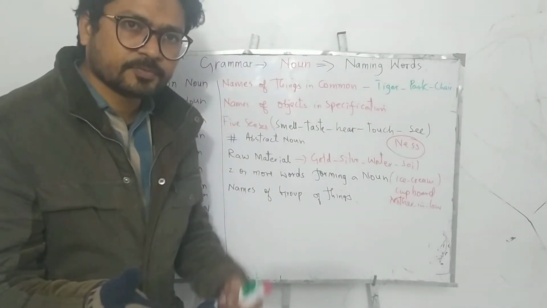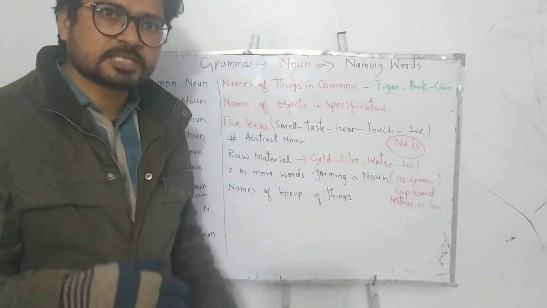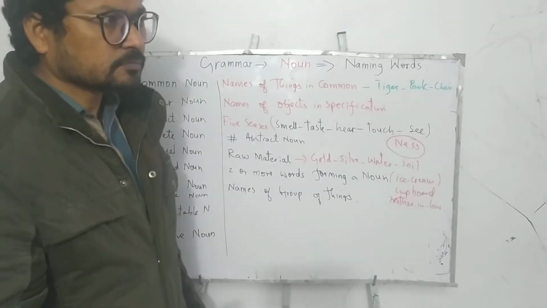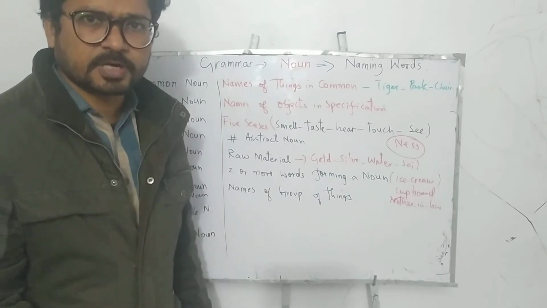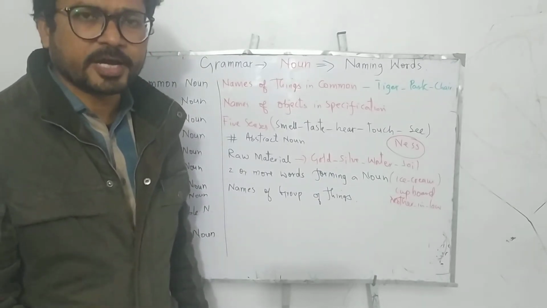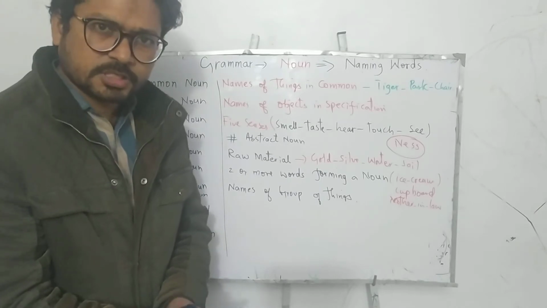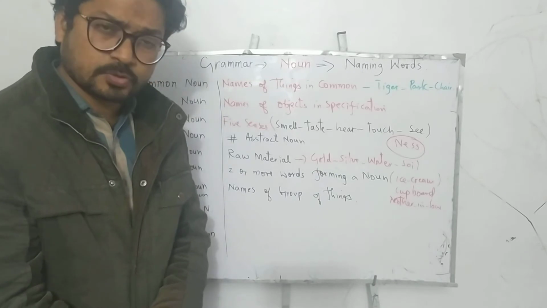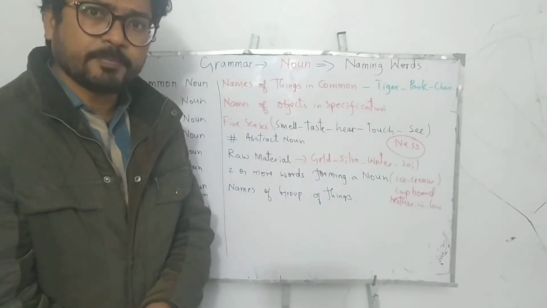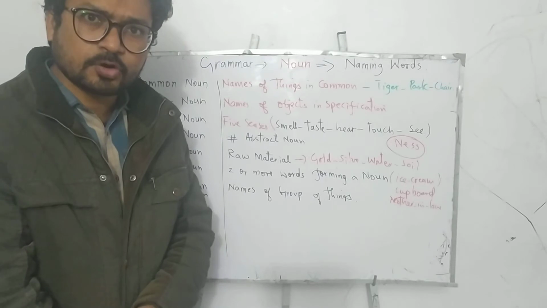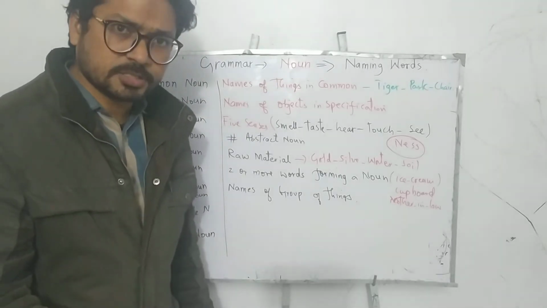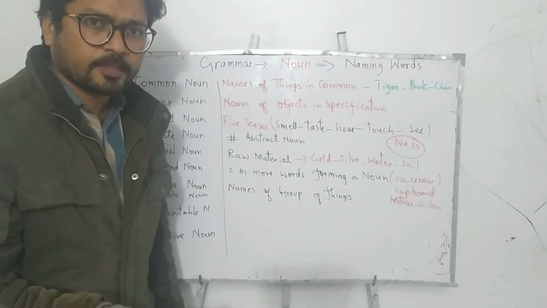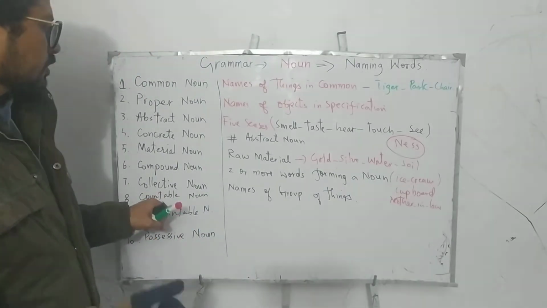Like herd, flock, clump of trees, fleet of ships, bunch of bananas, bunch of grapes, archipelago of islands, continent, army of soldiers, team of players, band of singers, gang of robbers, and audience. All these words come into collective noun.